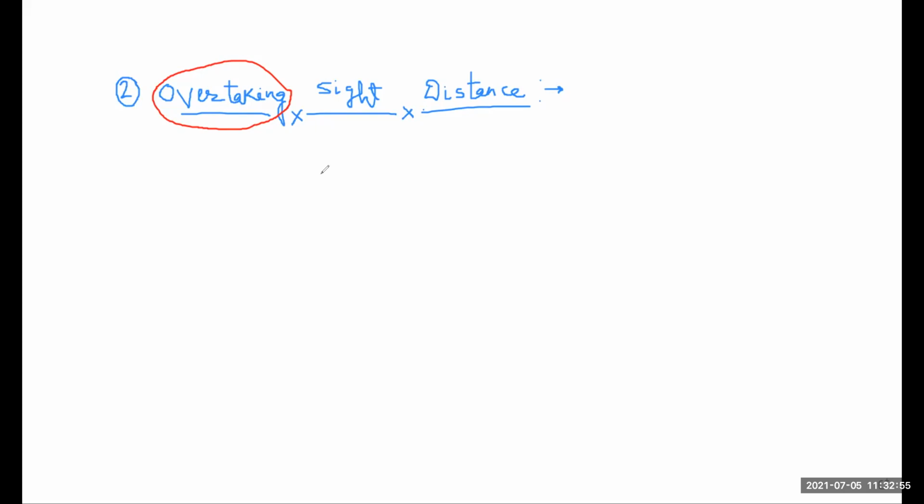Because if this is your road, and here one vehicle is present, here another, and another, and if every vehicle moves at the same speed, then for considering various elements of geometric design, first is the cross section element, second is the site distance consideration, third is the horizontal alignment, fourth is the vertical alignment. For designing every geometrical element, we consider the design speed.